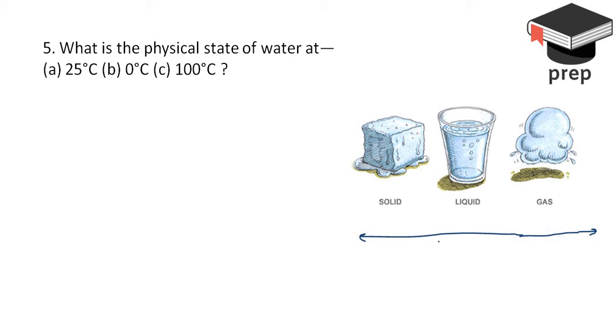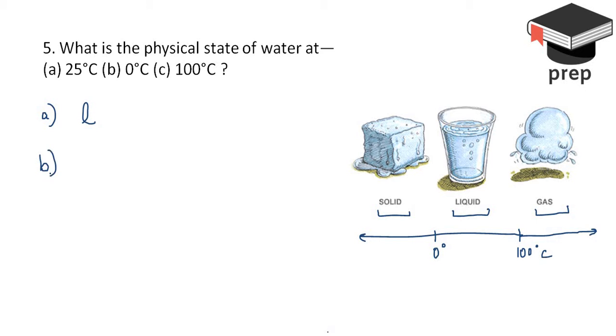Okay? So what we can do, we can simply draw a number line and mark the important temperature ranges, so 0 and 100. So at any temperature below 0 degrees Celsius, water will exist in the solid form. At a temperature range between 0 to 100, it will exist in the liquid form, and at a temperature above 100 degrees Celsius, it will exist in the gaseous form. So attempting the first part, 25 degrees Celsius clearly falls in this particular range of 0 to 100 degrees Celsius. So the answer for this particular part of the question A will be a liquid.